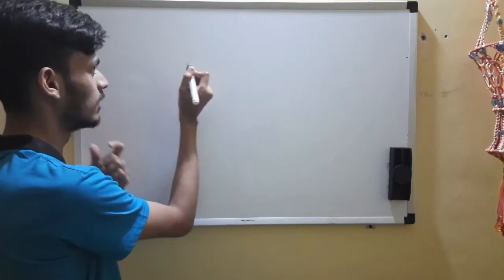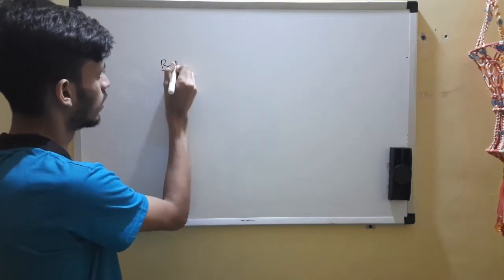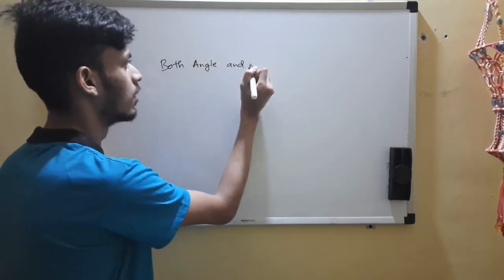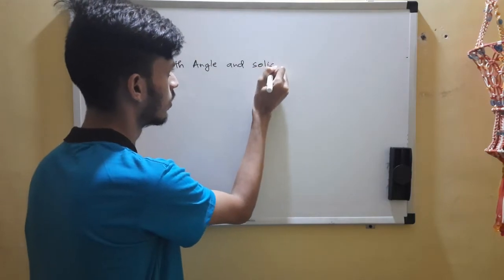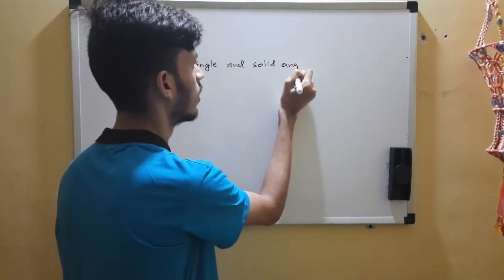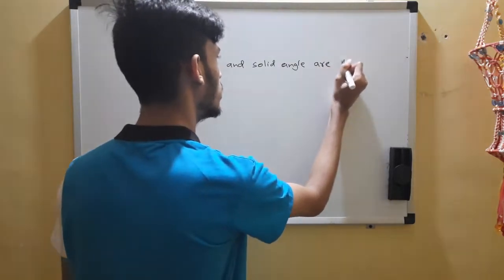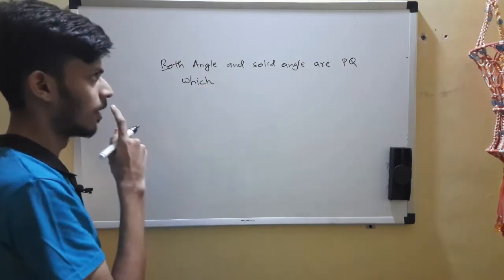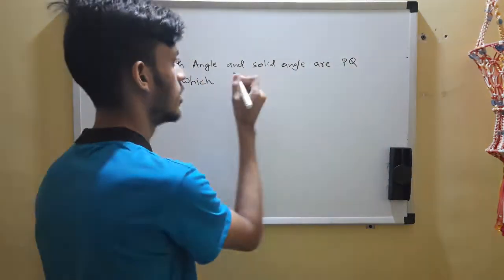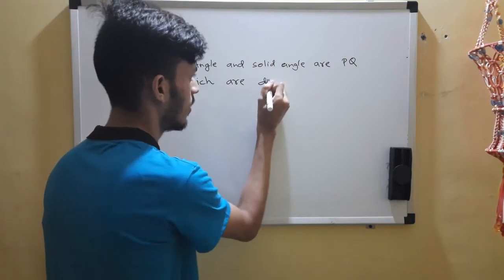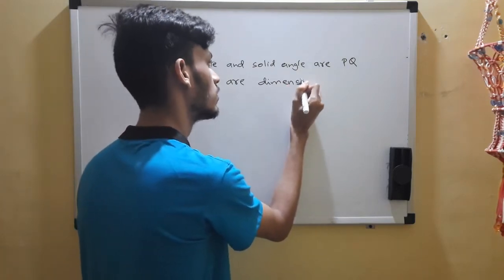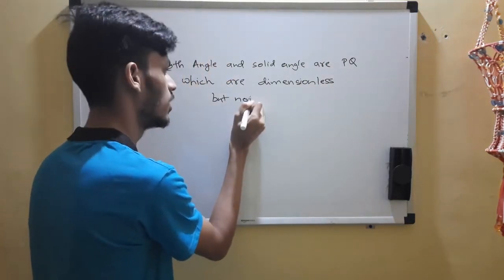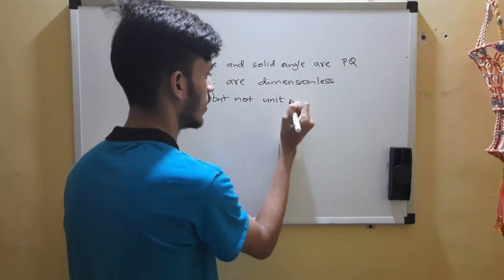The statement goes this way: both angle and solid angle are physical quantities which are dimensionless but not unitless.